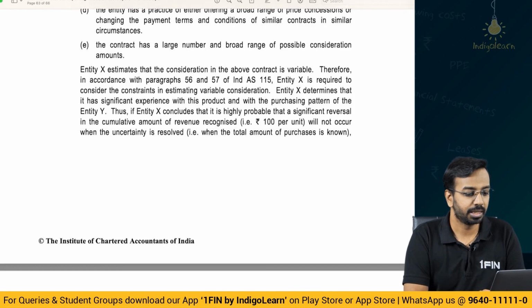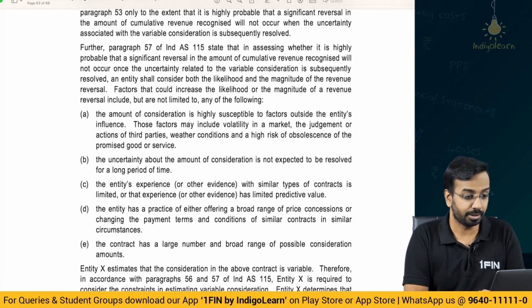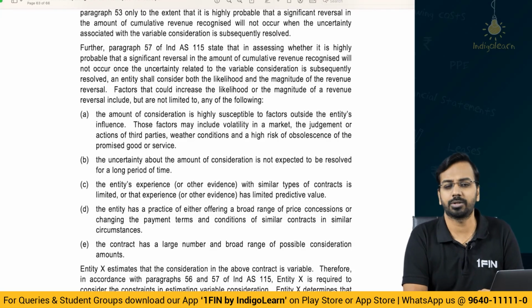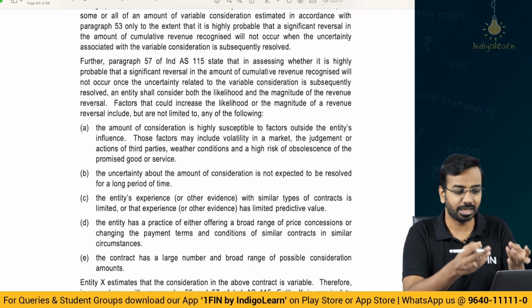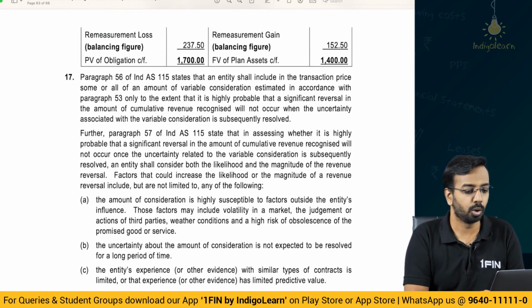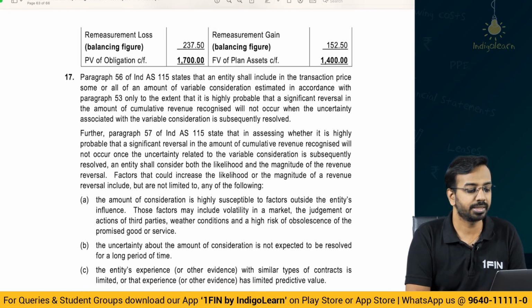Now, here some theoretical explanation depends on the marks. If it is a 3 or 4 mark question, detailed theoretical explanation is not required. If it comes for 8 or 10 marks, then you have to explain something in theory. So, Ind AS 115 states that an entity shall include in the transaction price some or all of the amount of variable consideration estimated only to the extent that it is highly probable that significant reversal in the amount of cumulative revenue recognized will not occur when the uncertainty associated with the variable consideration is subsequently resolved.